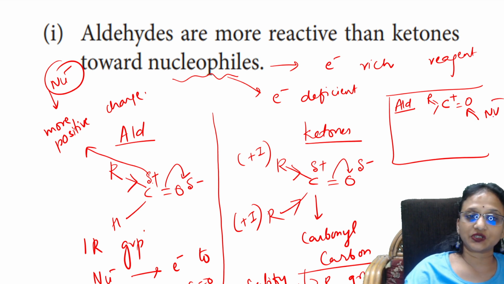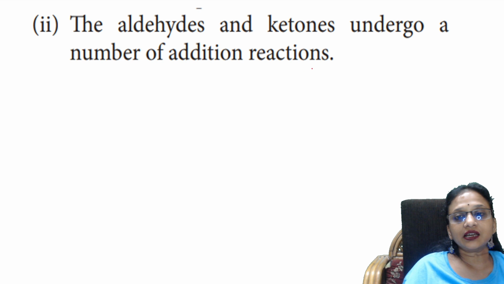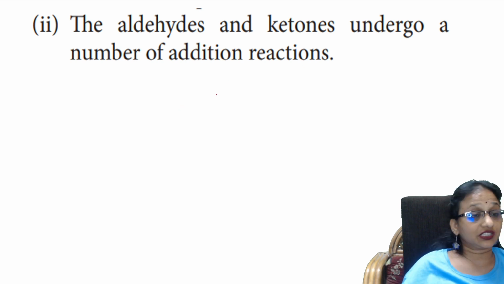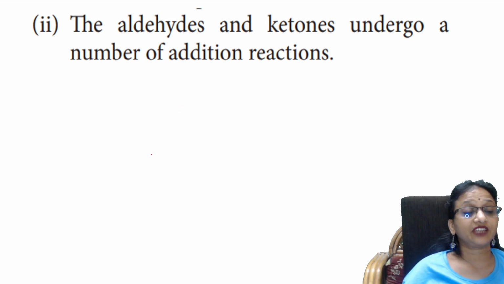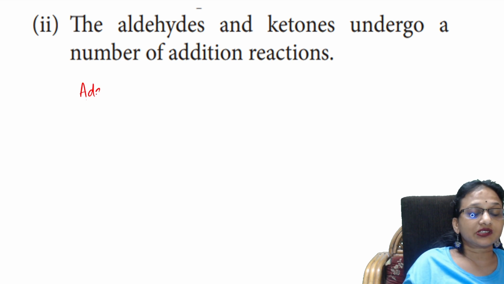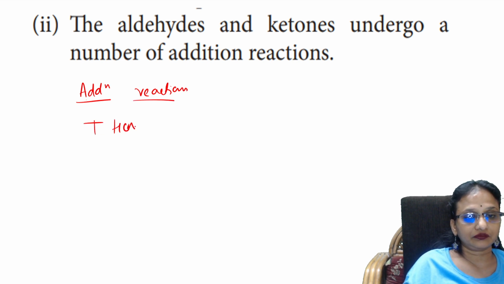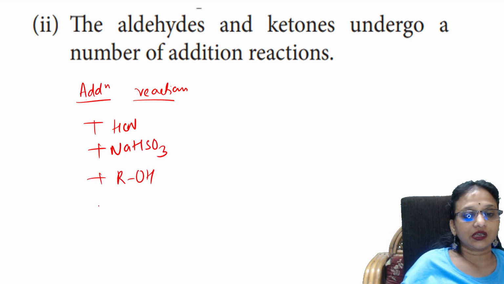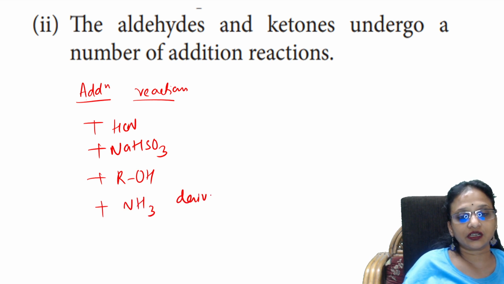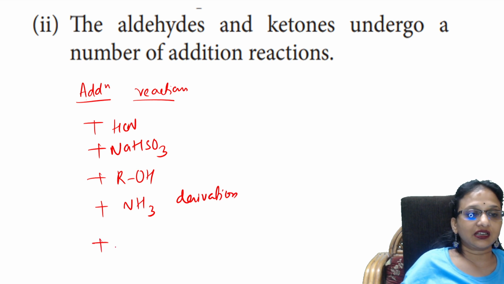Easy? Next question. Aldehydes and ketones undergo a number of addition reactions. Why? So let's first list out the addition reactions. Addition reactions of aldehydes include addition of HCl, addition of NaHSO3, addition of alcohols, addition of ammonia derivatives, and addition of Grignard's reagent RMgX.